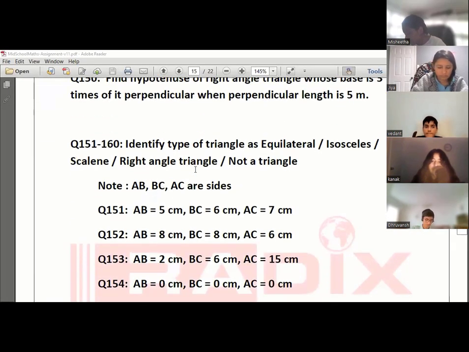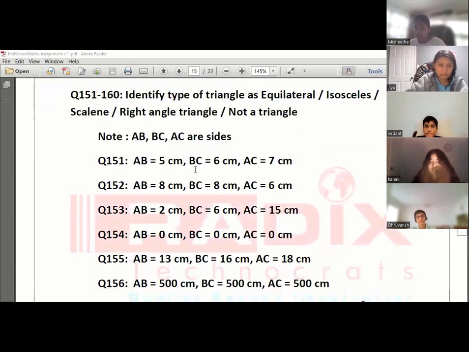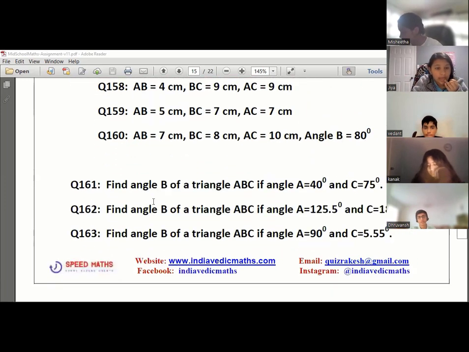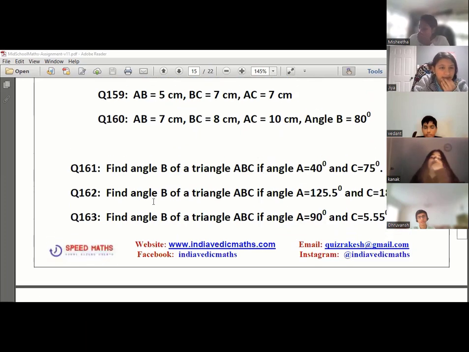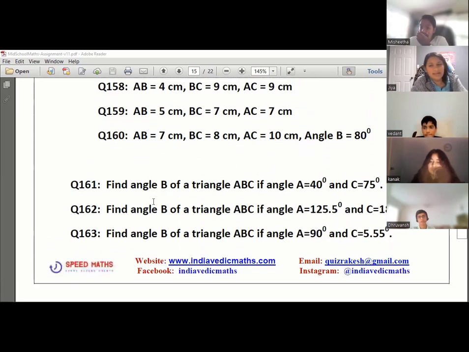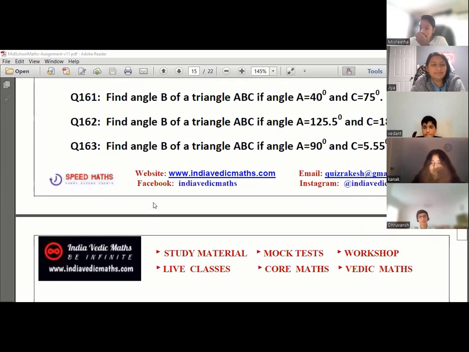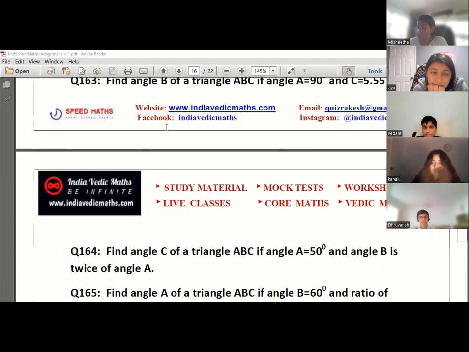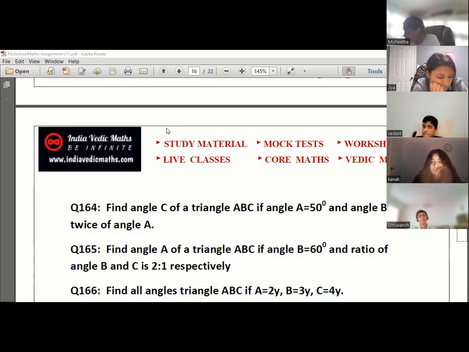Tell me any other doubt from 151 to 160. 151 is a very easy question, but still, how many of you did it right from 151 to 160? Type of triangle. How many of you got all right? Very good. So no confusion between 151 to 160. Vedant, Dhruvansh, good. I didn't check the answer sheet, but I think I got all of them right. You can check after the class, and if you have confusion, you can still ask. 161 to 165, guys. Some questions are a little difficult. Did you face any problem, Kanak, on any of the questions?